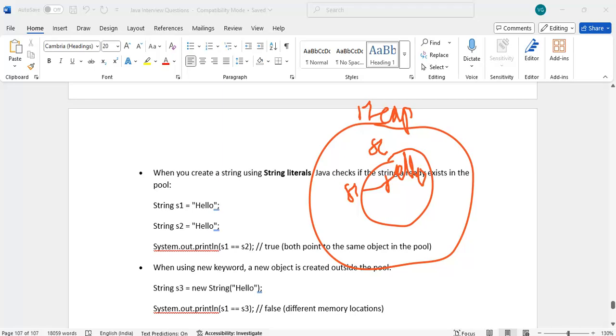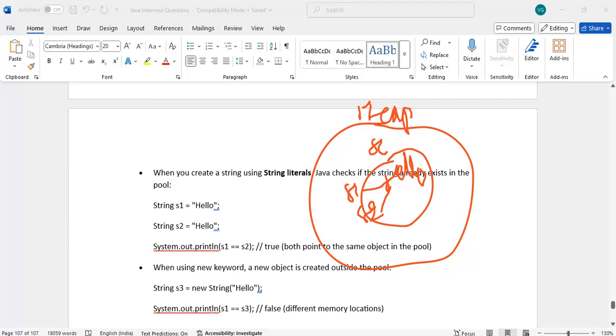Again we create s2. First it will check, Java will check whether the hello constant is already there or not. If it is there, s2 will also point to the same hello, the same memory. It will not create another memory again. So both will point to the same memory.